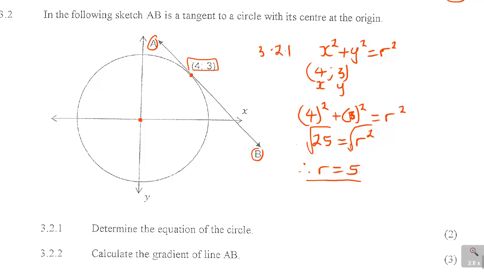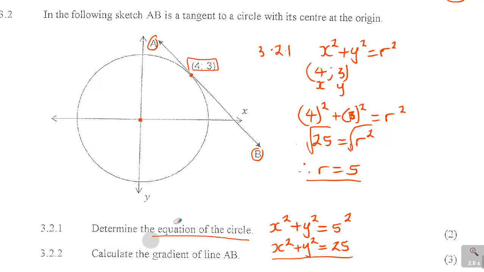Now, after finding the radius, determine the equation of the circle. The equation will be x squared plus y squared, and where there is r squared you put 5 squared. That's the equation of the circle. Or you can say x squared plus y squared is equal to 25, because r squared is equal to 25. It's up to you how you want to write it. With that you get your 2 marks.